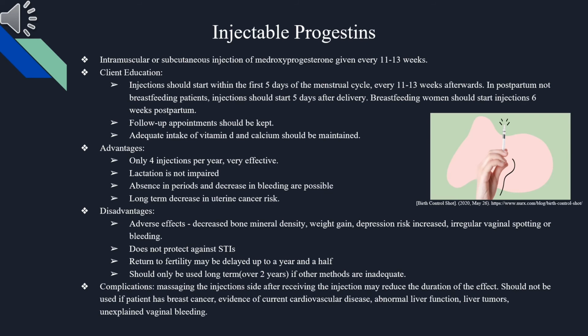Injectable progestin is an intramuscular or subcutaneous injection of medroxyprogesterone given every 11 to 13 weeks. It is important to educate the client that injections should start within the first 5 days of the menstrual cycle and every 11 to 13 weeks afterwards. Follow-up appointments should be kept, and adequate intake of vitamin D and calcium should be maintained. Advantages include only 4 injections per year, it being very effective, lactation is not impaired, absence of periods and decrease in bleeding are possible, and a long-term decrease in uterine cancer risk.